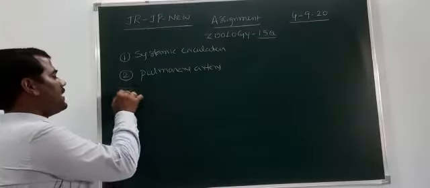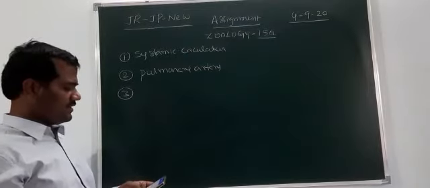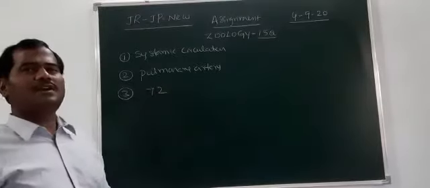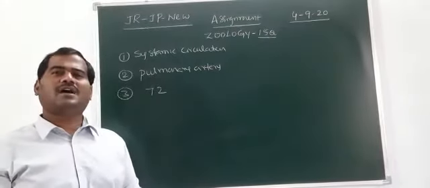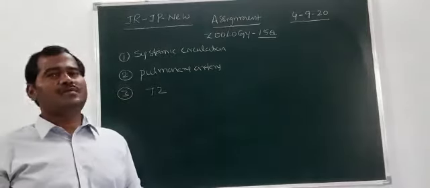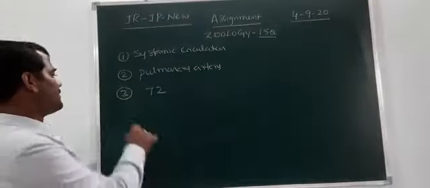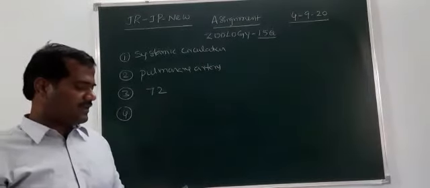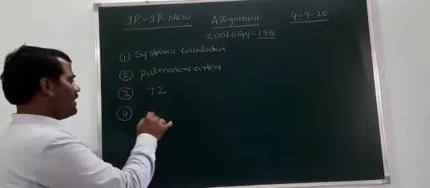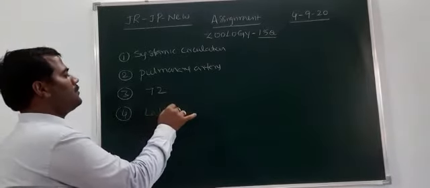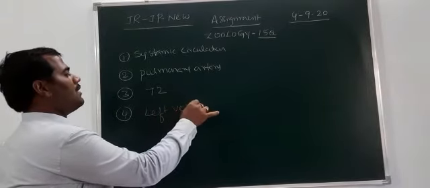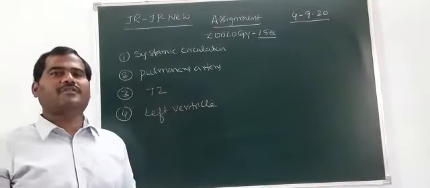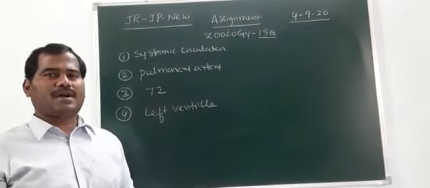Then the third question is 72 times, the number of heartbeats per minute. Double circulation is also 72 times. And the fourth one is related to the left ventricle, which carries pure or oxygenated blood. The oxygenated blood starts from the left ventricle to the body parts.